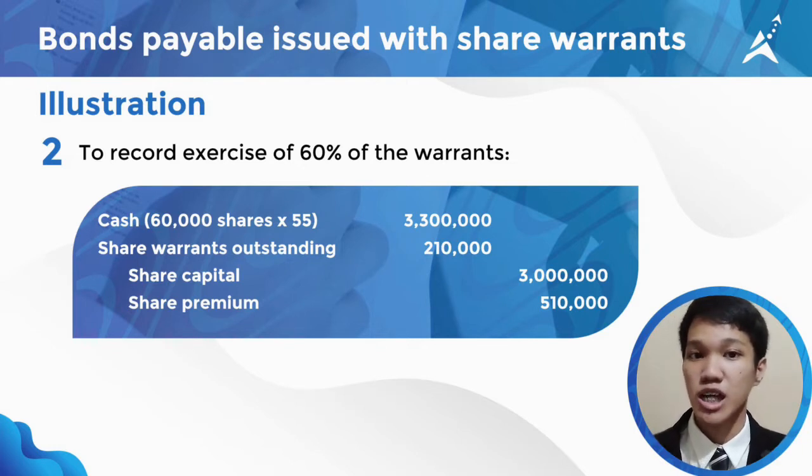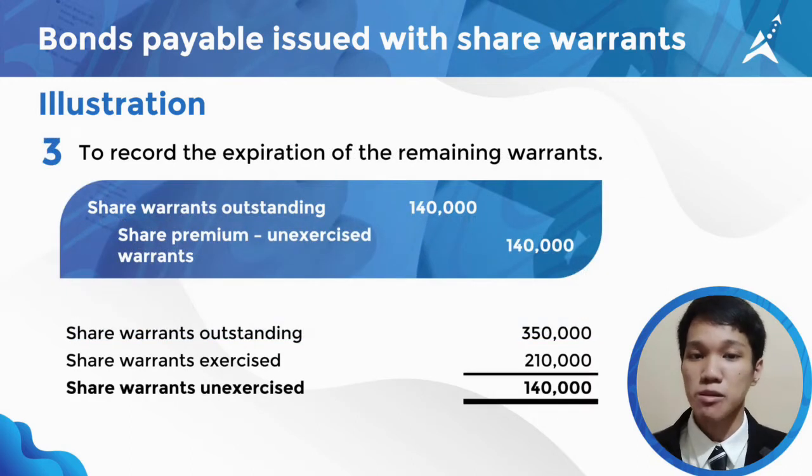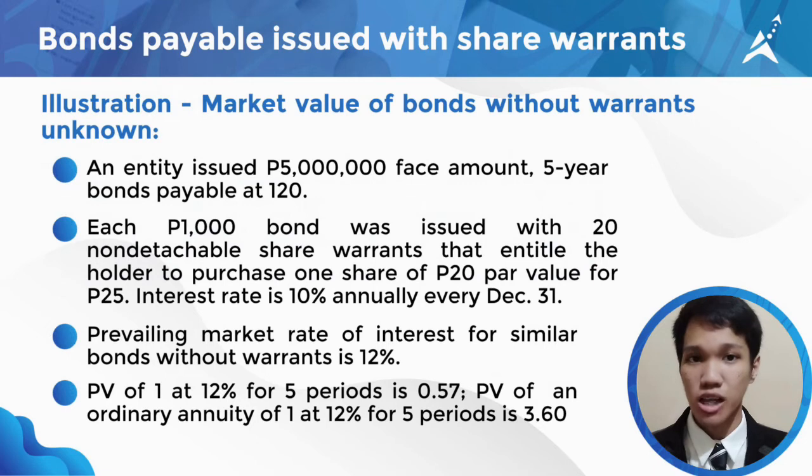If the remaining share warrants are not exercised and subsequently expired, the journal entry is to simply debit out the remaining share warrants outstanding, which is 140,000, and credit share premium from expired warrants 140,000 also. Now, let's tackle what to do when the market value of bonds ex warrant is unknown.